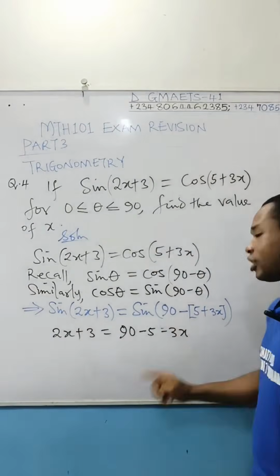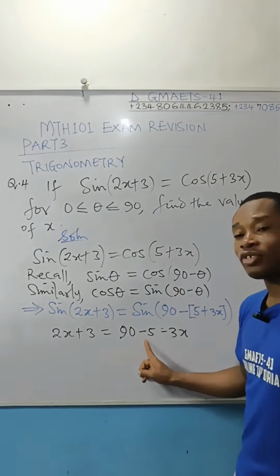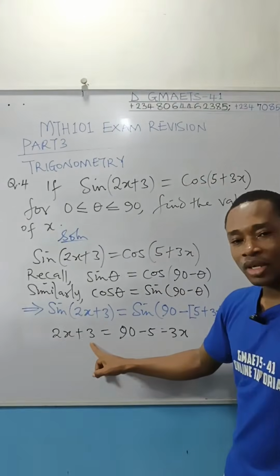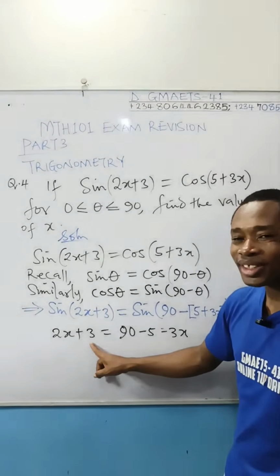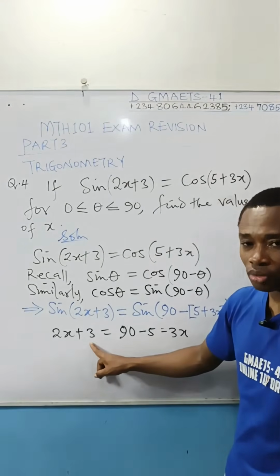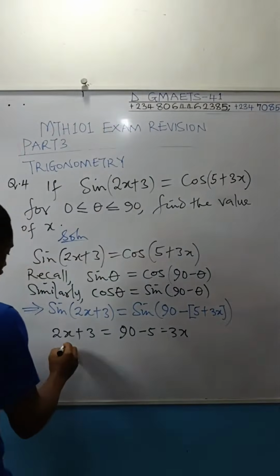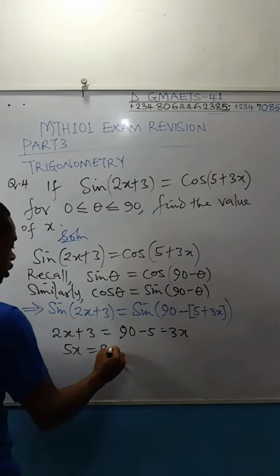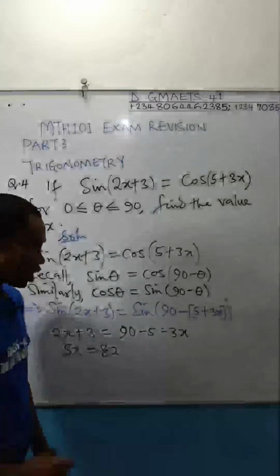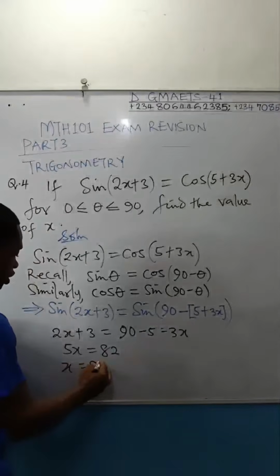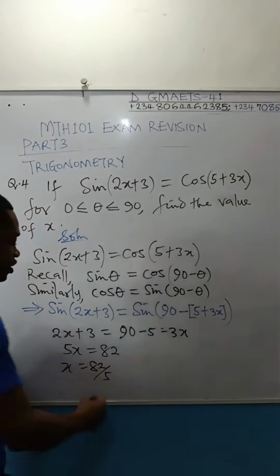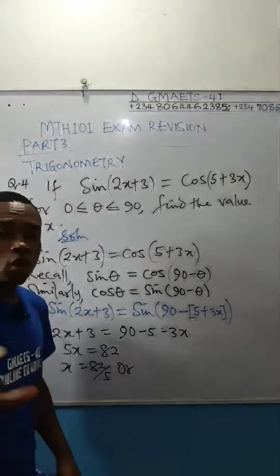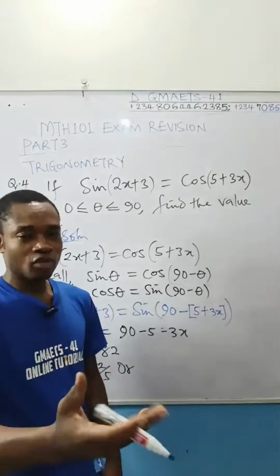If 3x goes there, it becomes 5x. Move this 3 here. So this is 90 minus 5, which is 85, minus 3. 85 minus 3 is going to give you what? 82. Telling us that 5x is equal to 82, and then your x is equal to 82 over 5. This is the value, or depending on what the option is, you go for it.